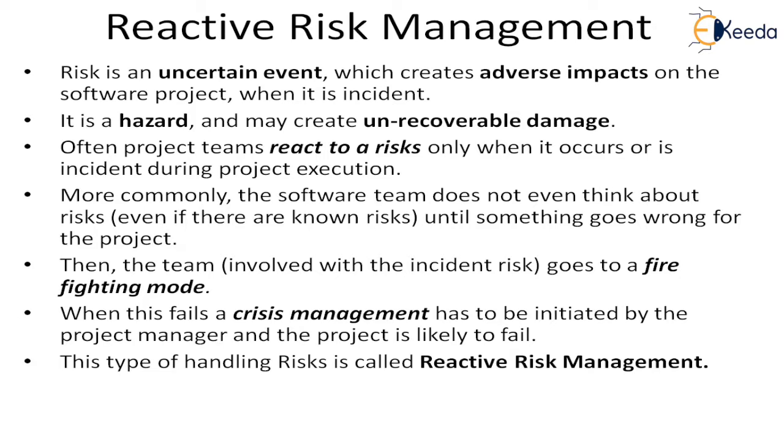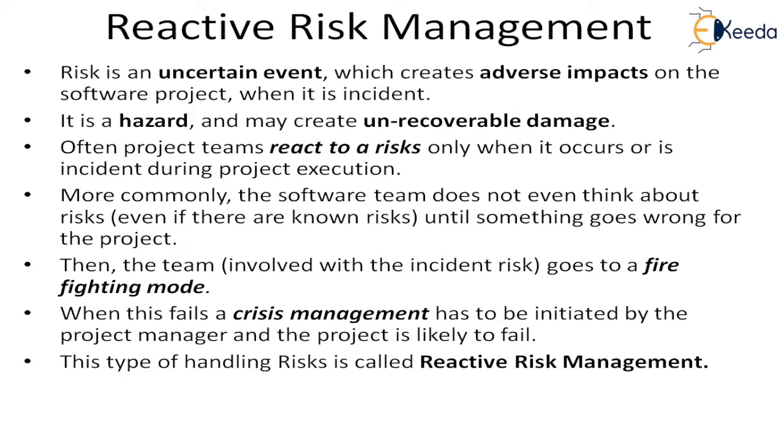We know that whenever we do some work, some problems will come, which will have an adverse, negative impact on the project. Although we know it, we do not think about it beforehand, and we say, okay, let it come.